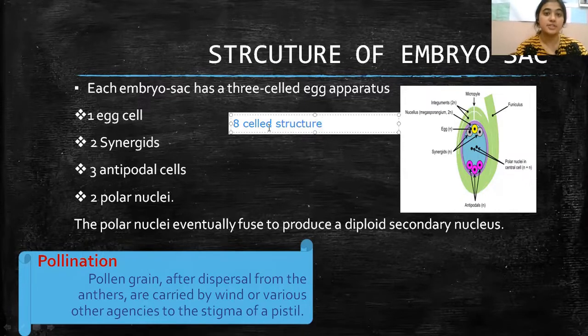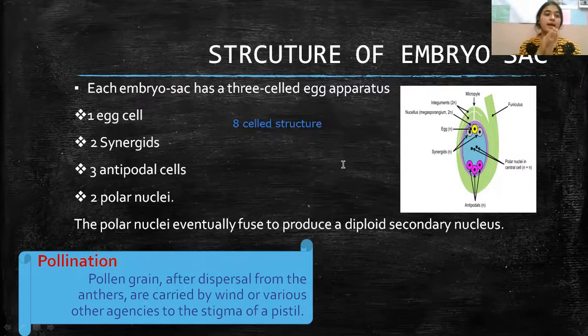How to count: the cells we talked about, if you count them, they are an 8-cell structure, 1 plus 2 plus 3 plus 2. Now you have polar nuclei that eventually fuse to produce a diploid secondary nucleus. These two polar nuclei will eventually fuse to form a diploid secondary nucleus. And we have talked about pollination before.